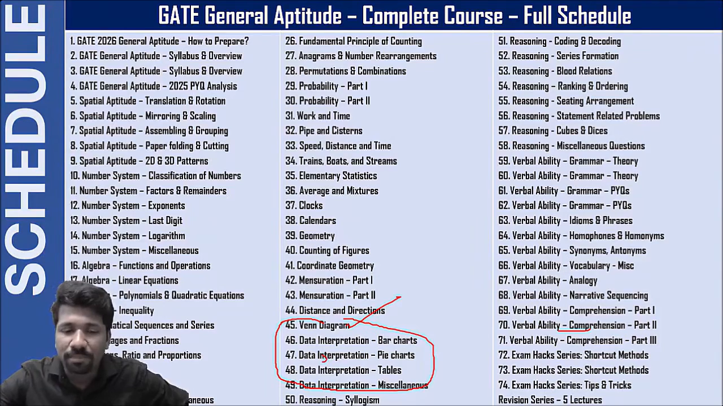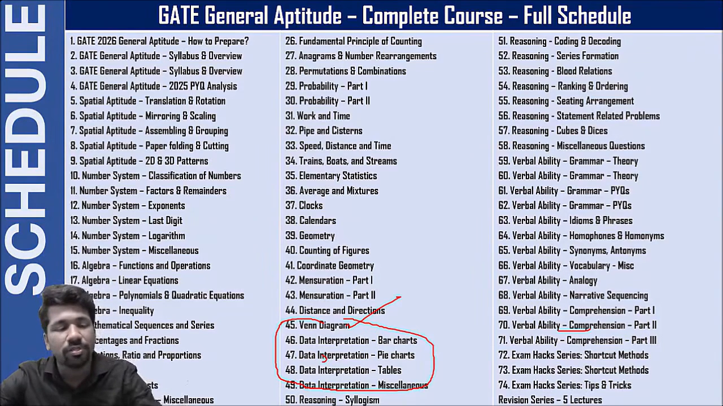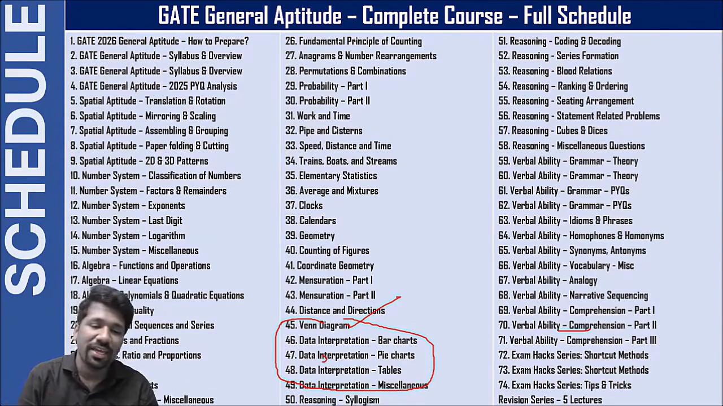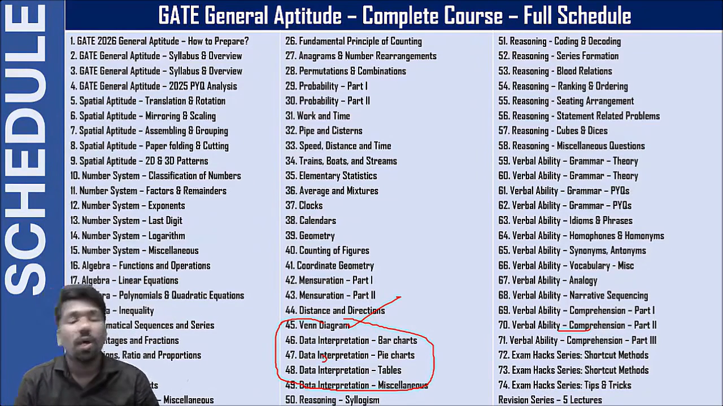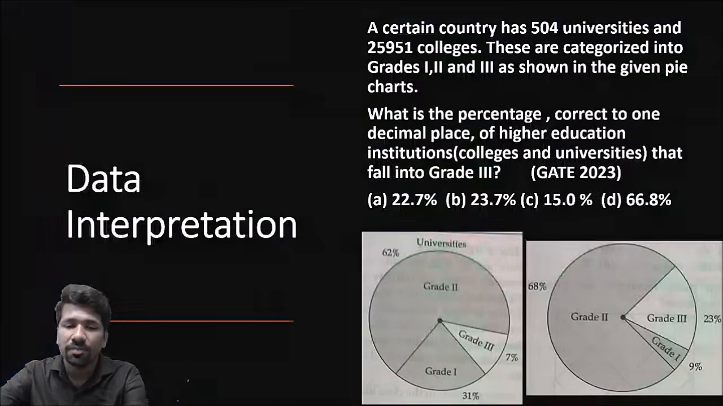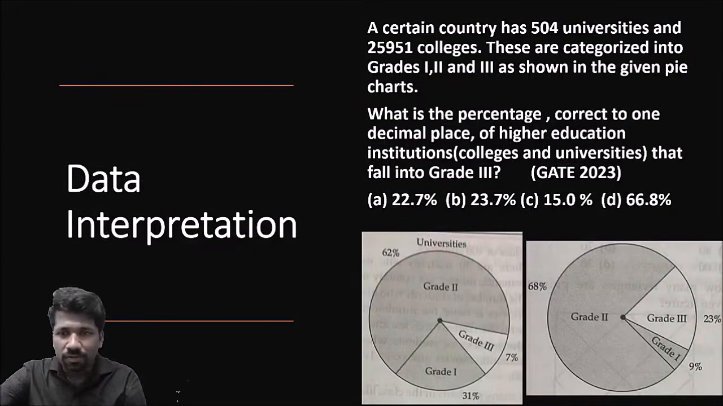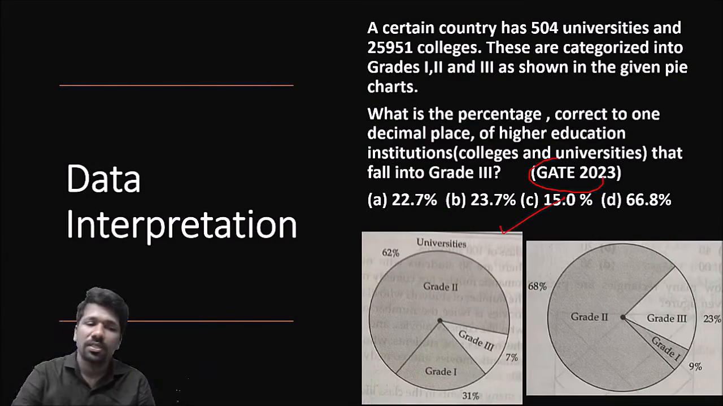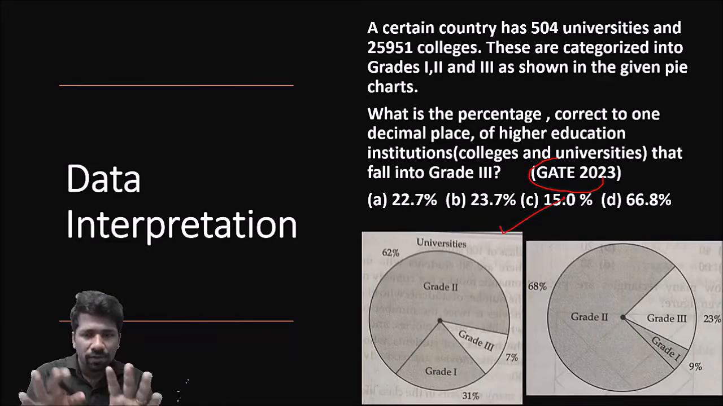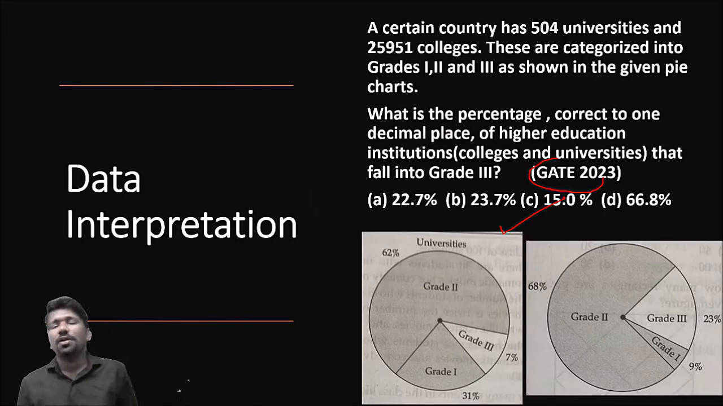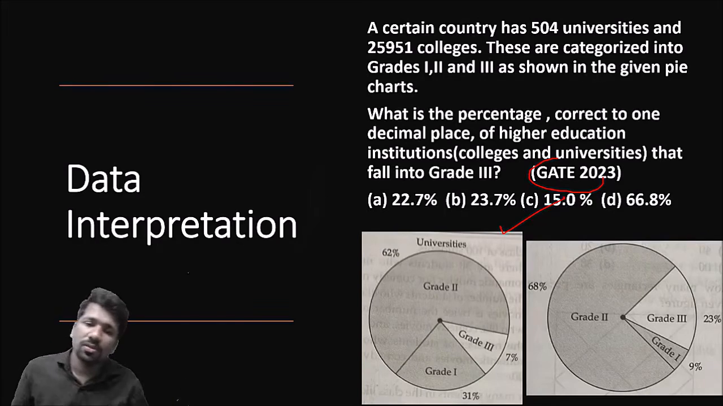Venn diagram will be separately discussed, because in the GATE exam the Venn diagram questions have been of very miscellaneous types. Not only data interpretation, reasoning questions have come, and quant type questions have also come from Venn diagrams. So that will be separately discussed. Then bar chart, pie chart, table, miscellaneous data interpretation questions separately. This was a 2023 pie chart question. A data interpretation question was there in 2025 also, but I am not showing the 2025 question because it is memory based and only wordings are available.